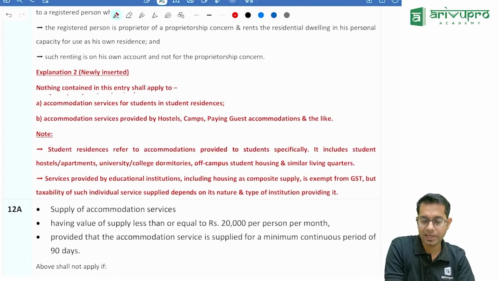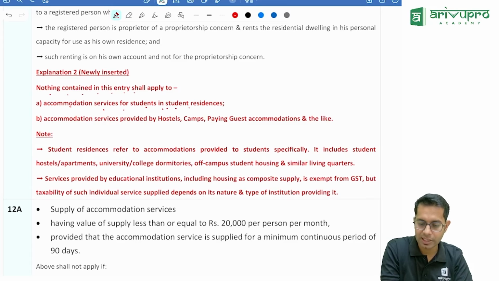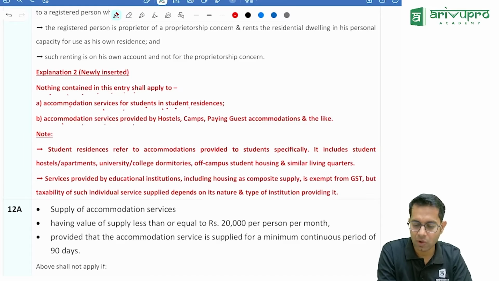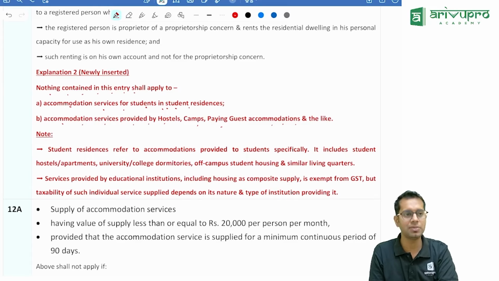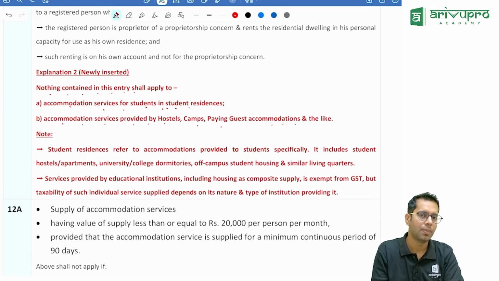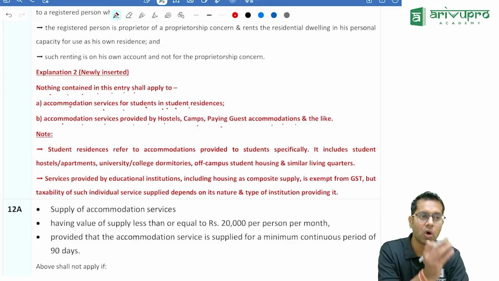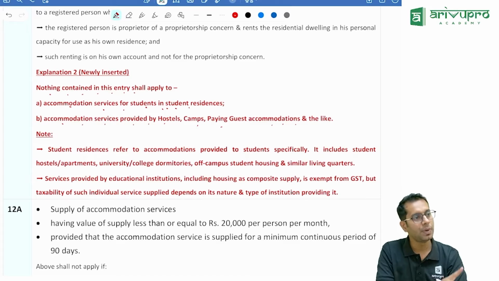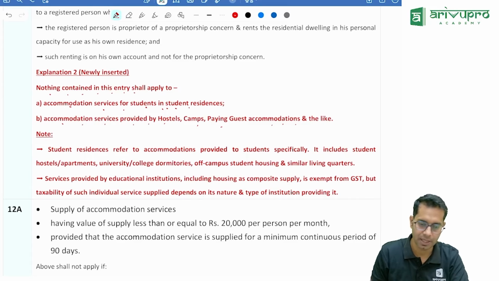Nothing contained in this entry shall apply to accommodation for students in students' residence or accommodation services provided by hostels, camps, paying guest accommodations and the like. Meaning this exemption will not be applicable for a PG where you are staying, or the hostel which is given to you. Those people are supposed to charge GST.